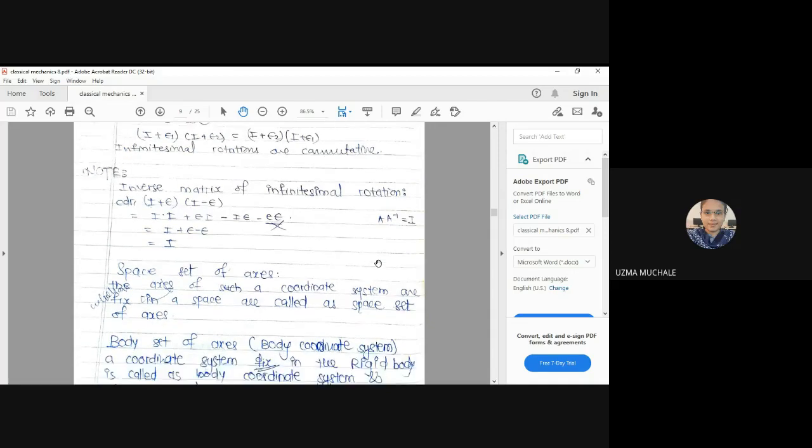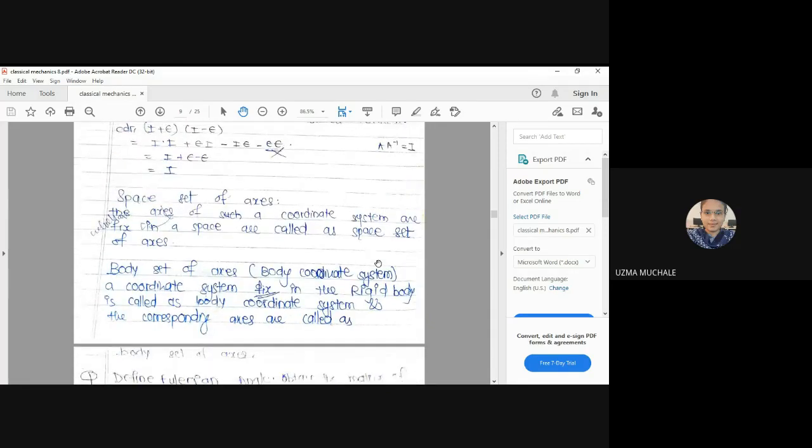Now we'll go to the next point, that is the space set of axes and the body set of axes. What do we mean by space set of axes and body set of axes? The axes of coordinates which are fixed in space are called the space set of axes, and the coordinates which are fixed in the body are called the body set of axes. Simply definitions. Now let us evaluate what the space set of axes and body set of axes are.